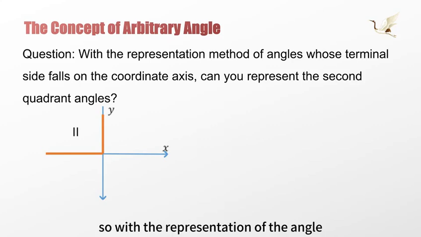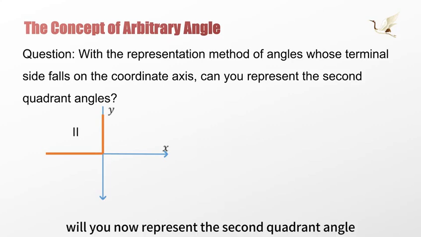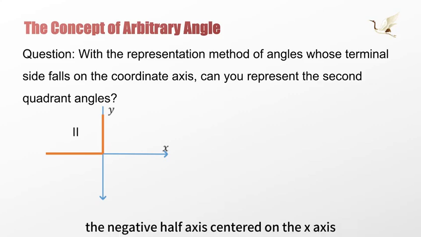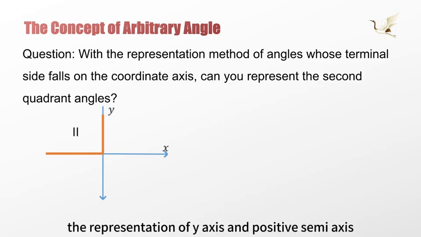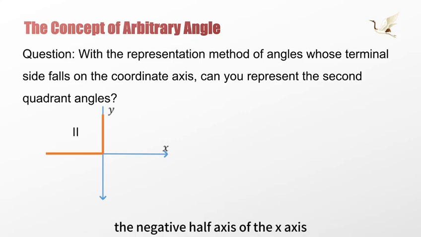So, with the representation of angles whose terminal edge falls on the coordinate axes, will you now represent the second quadrant angles? The second quadrant lies between the positive half-axis of the y-axis and the negative half-axis of the x-axis. The positive half-axis of the y-axis is represented by 90 degrees plus k times 360 degrees, and the negative half-axis of the x-axis can be expressed as 180 degrees plus k times 360 degrees.